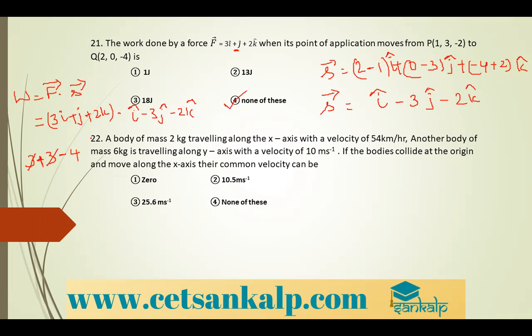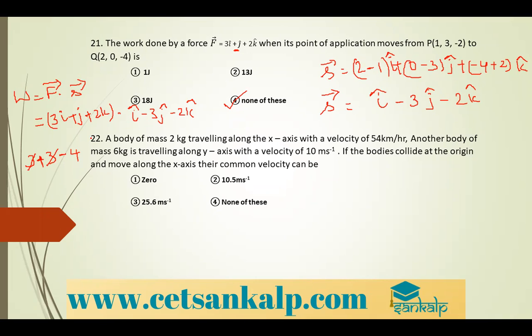Right. Next, a body of mass 2 kg traveling along the x-axis with a velocity of 54 km per hour. Another body of mass 6 kg is traveling along the y-axis with a velocity of 10 meter per second. If the bodies collide at the origin and move along the x-axis, their common velocity can be.